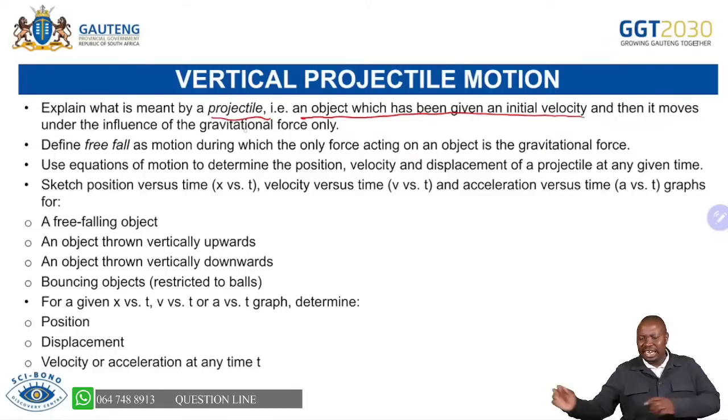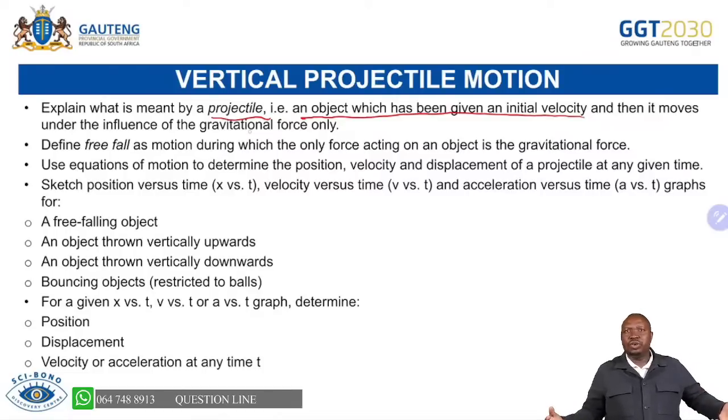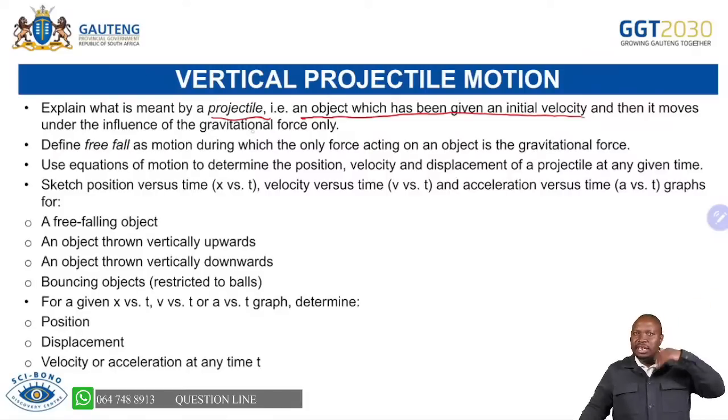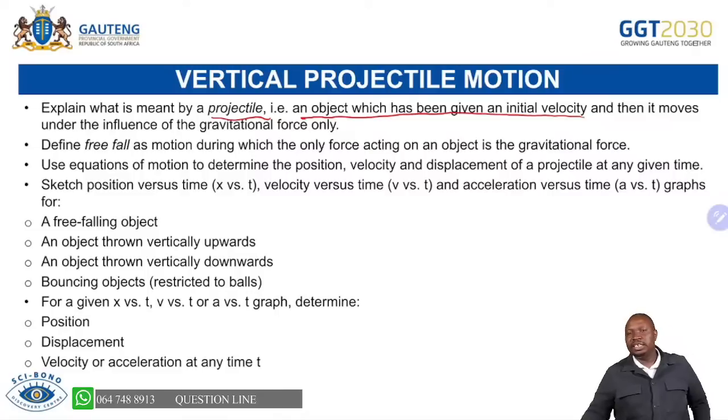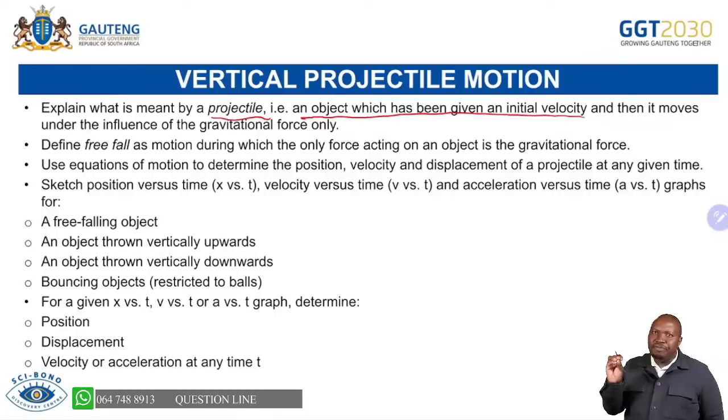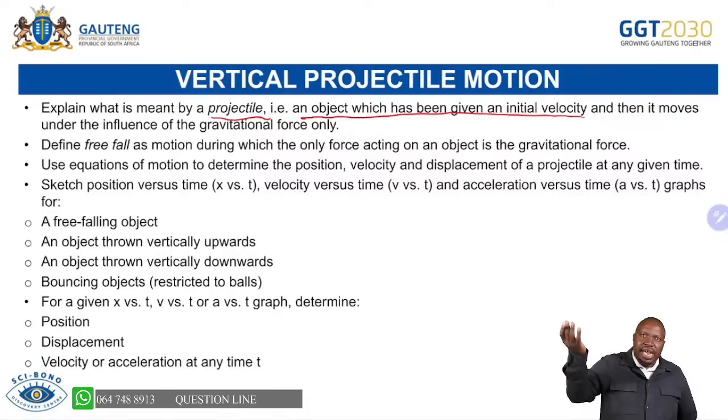So the second part, which is the motion under the influence of gravitational force only, is what we refer to as free fall. Which means your projectile, the moment it leaves the thrower's hand, now undergoes free fall. So you are able to see that these definitions are almost the same, but the difference is that a projectile must first be given an initial velocity.